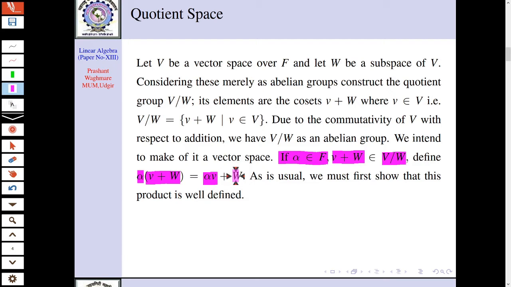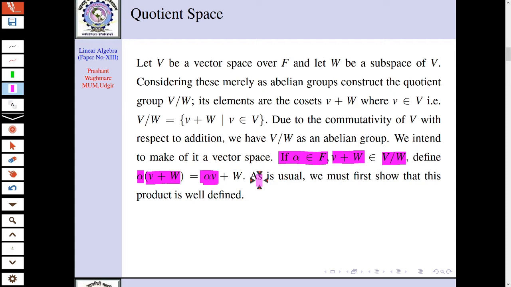You will get W again, because W is a subspace, and if you multiply any scalar to all elements of W, you will get elements of W only. That's why alpha times (v plus W) is the same as alpha v plus W. This is the defined scalar multiplication.